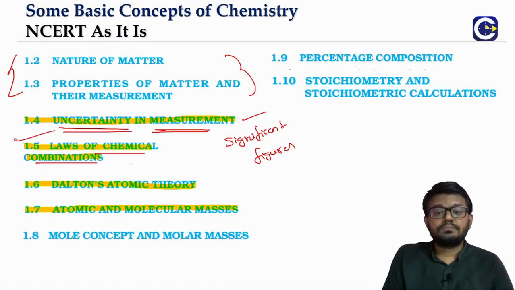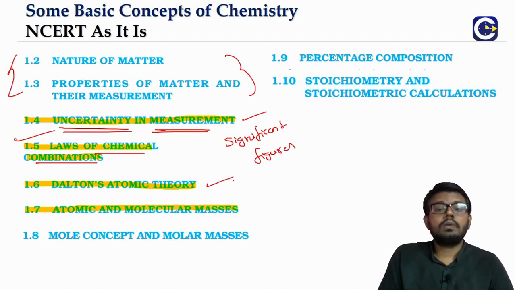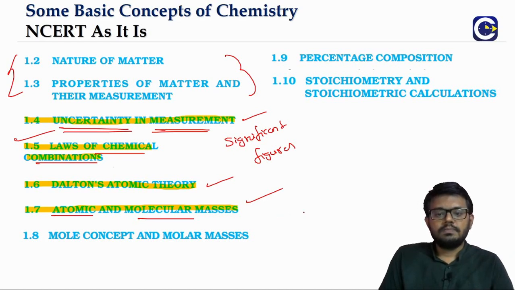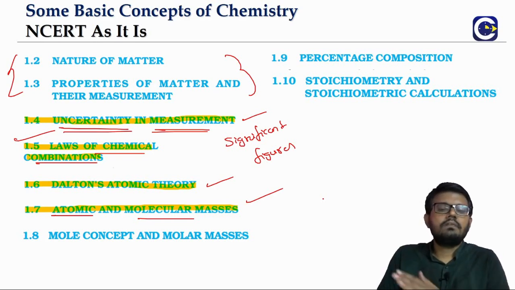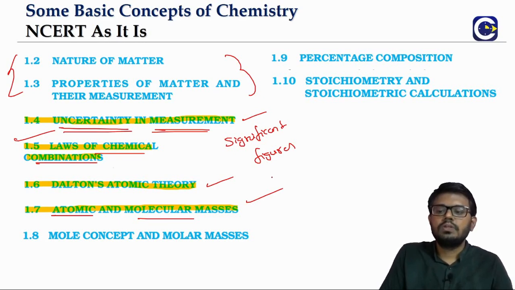Then we have the laws of chemical combination, the basic laws in chemistry, that we will also cover in this session, and we will look at Dalton's theory. In the end, we will also look at how the idea of atomic mass and molecular mass has developed. So this is the coverage in session 2. Excluding session 0, we have 4 sessions, 1, 2, 3, 4. Already we are done with one session. Now we are in session 2.